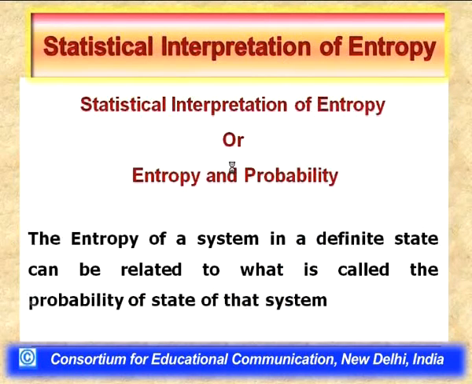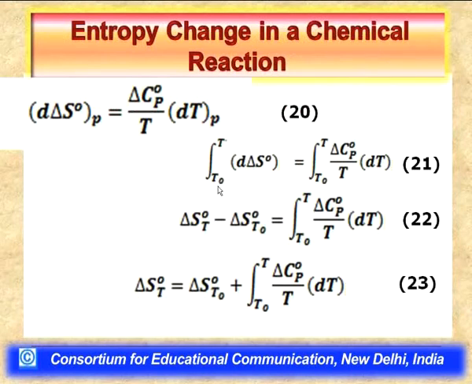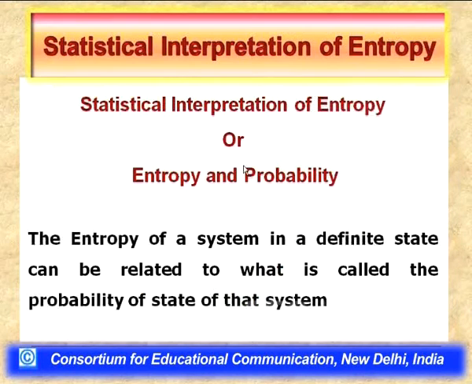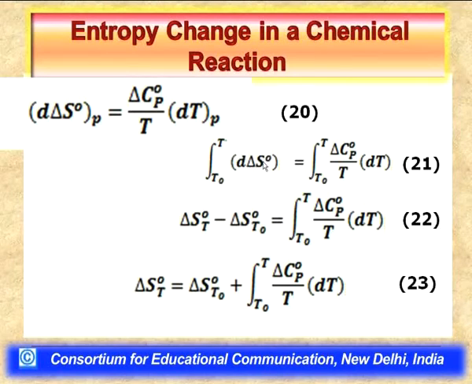When we integrate this differential equation, we get the integral from T0 to T of d delta S standard, which is equal to, integrating the right hand side term, the integral from T0 to T of delta Cp standard by T dT. Now, what is this left hand side? This is the differential of delta S standard, that is the entropy of reaction. So, it means delta S standard at temperature T minus delta S standard at temperature T0, which is equal to the integral from T0 to T of delta Cp standard by T dT.